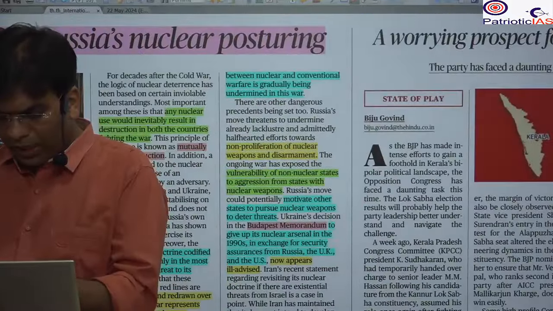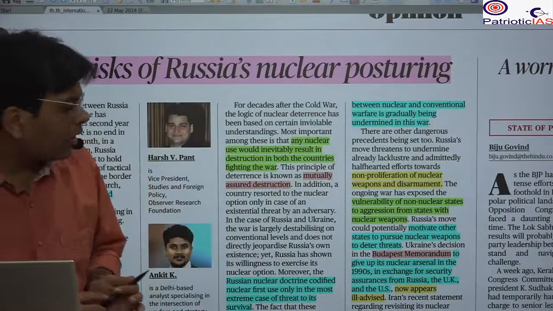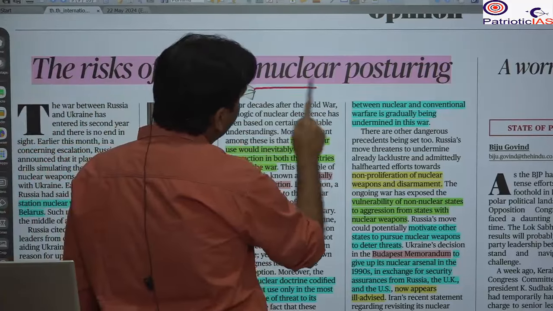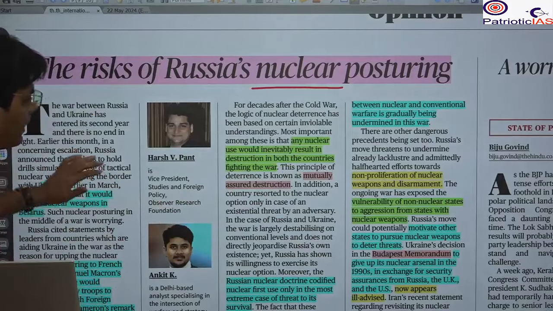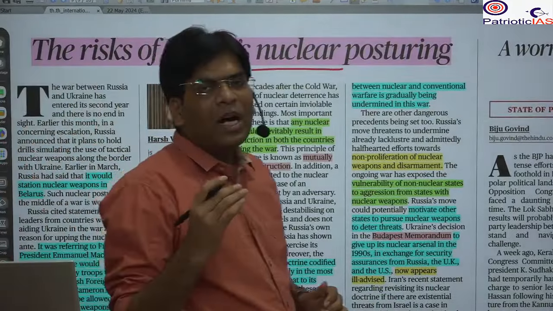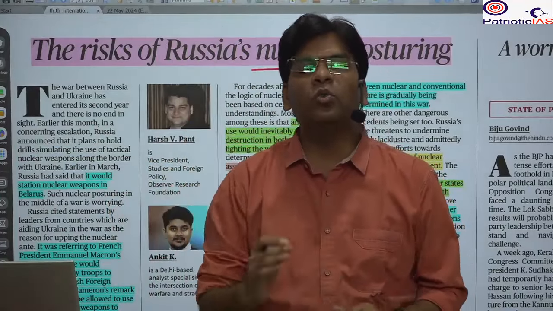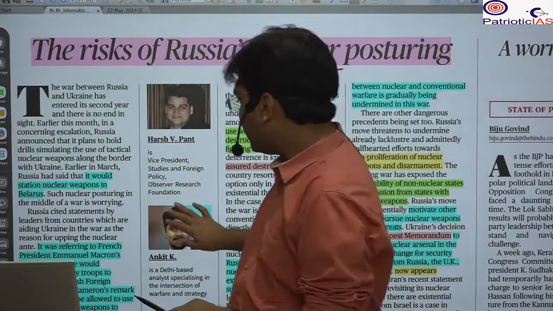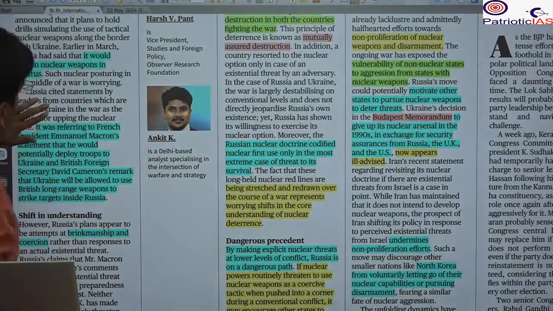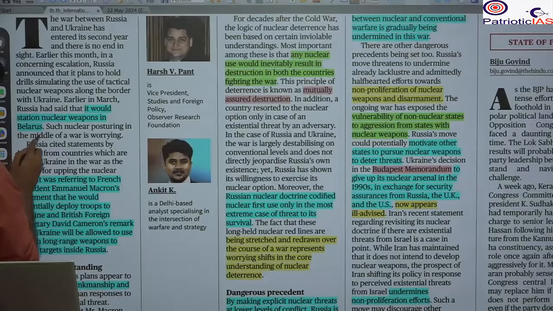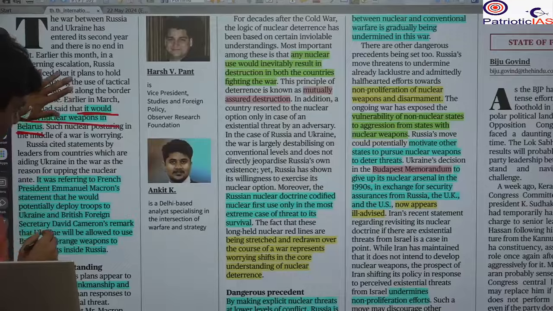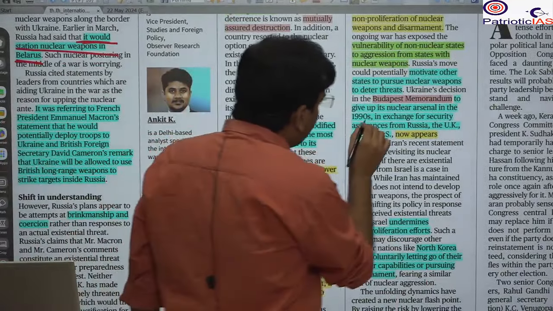Next important news that we are talking about is very important with respect to the nuclear doctrine. Here you will see that this news is being discussed in the context of the Russian threat of the use of nuclear weapons, and recently we saw that Russia was positioning its nuclear weapons in Belarus. Okay, so here you should know about the Budapest Memorandum.